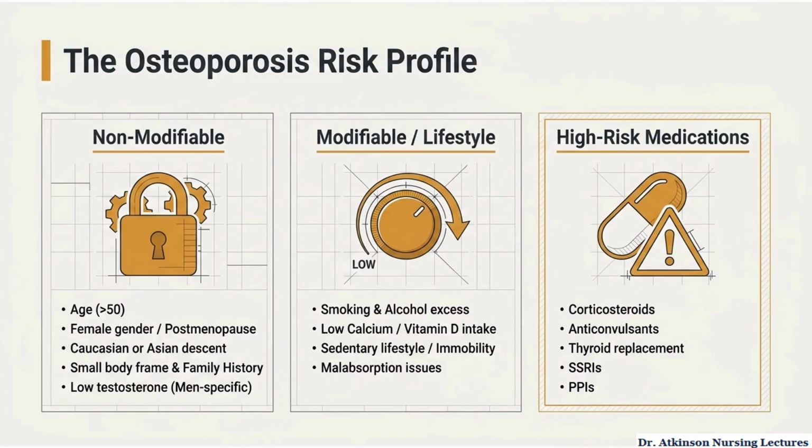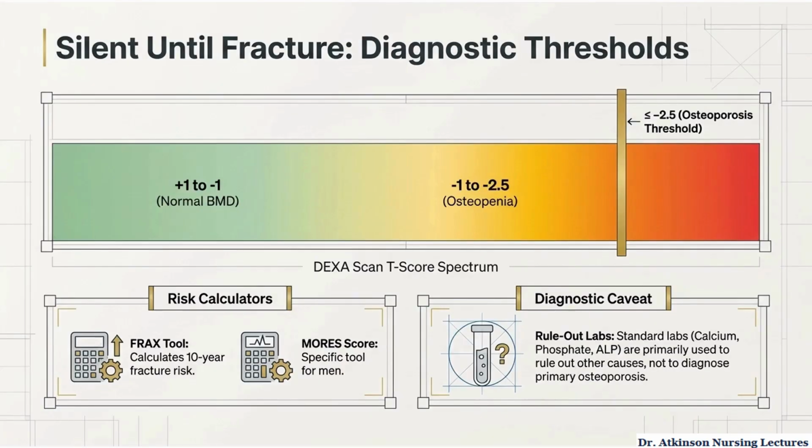High-risk medications include corticosteroids, anticonvulsants, thyroid replacement, SSRIs, and PPIs. Long-term steroid therapy is one of the strongest medication-related causes of bone loss. Osteoporosis is a silent disease because symptoms usually appear only after a fracture occurs.